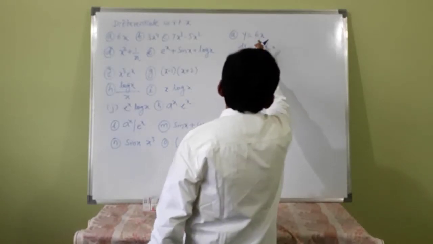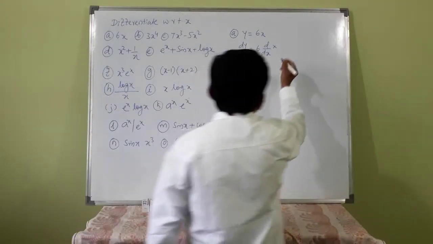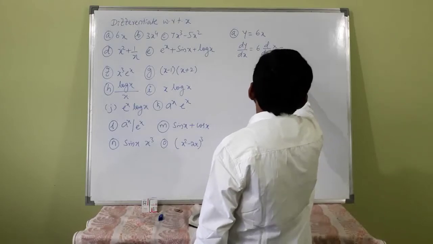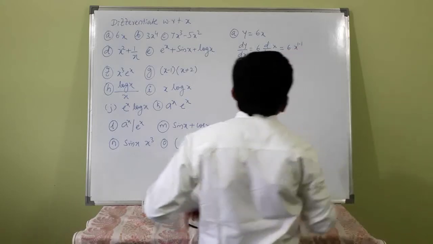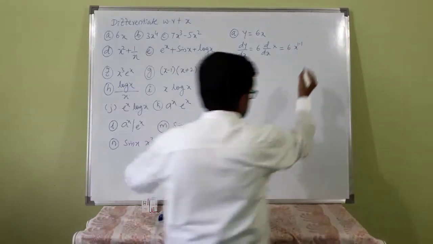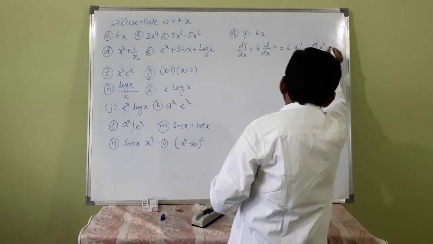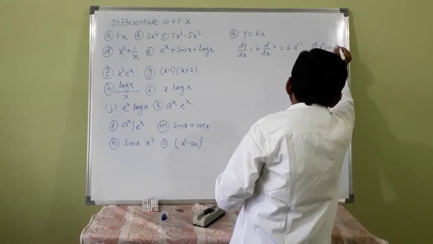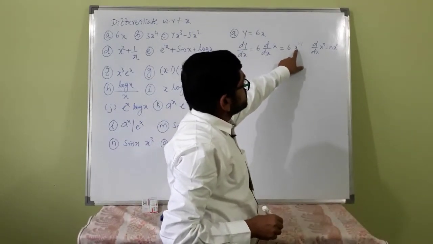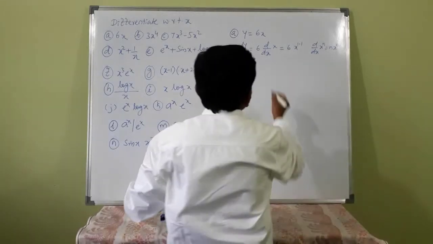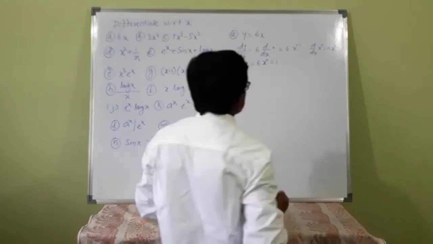Since 6 is constant, you can take it outside. This is 6 into x raised to 1 minus 1. What is the rule? d by dx of x raised to n is equal to n into x raised to n minus 1. Here n is 1, 1 into x raised to 1 minus 1, that is 0. That is 6 x raised to 0, that is 6.